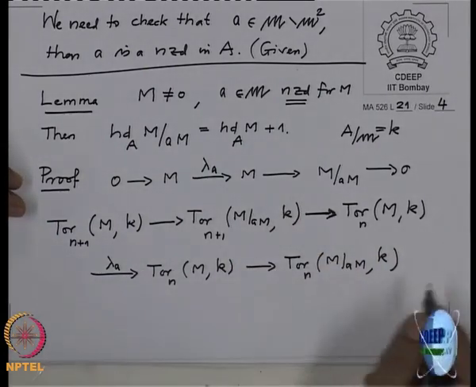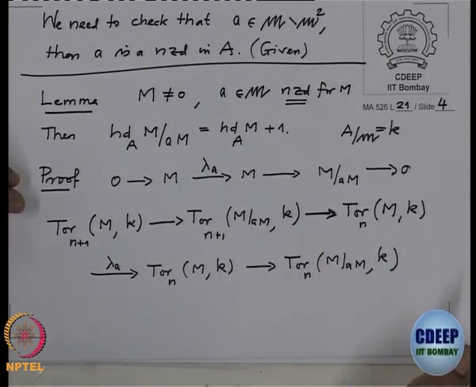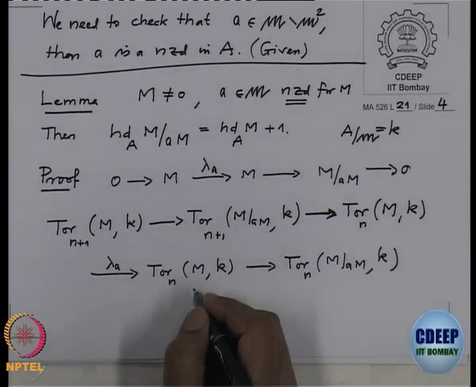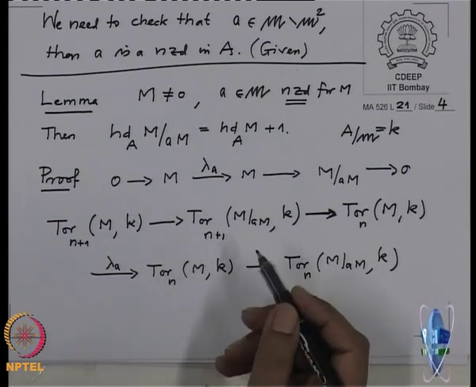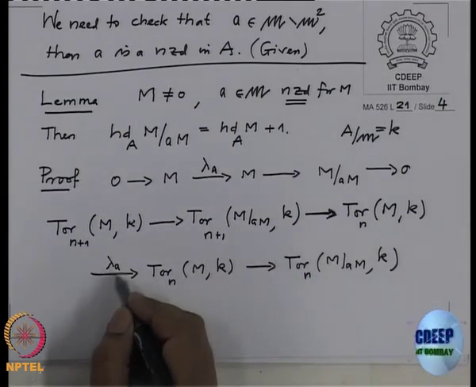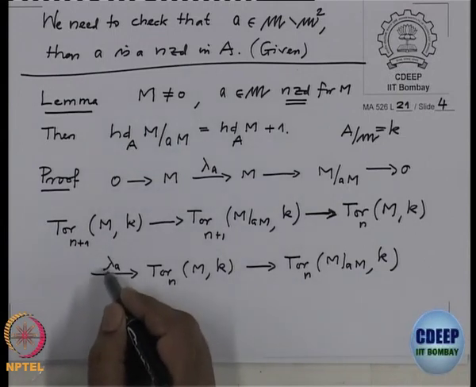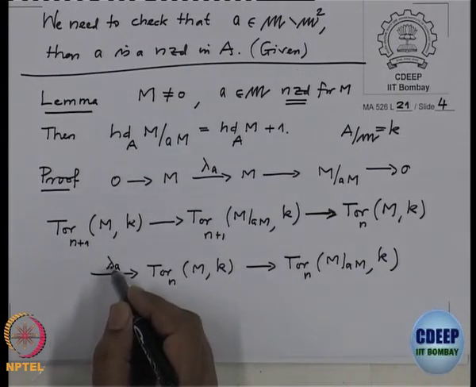So, what I want to check now is that this is 0 here. I can put 0 here, because what is this map? This map is a multiplication by a.